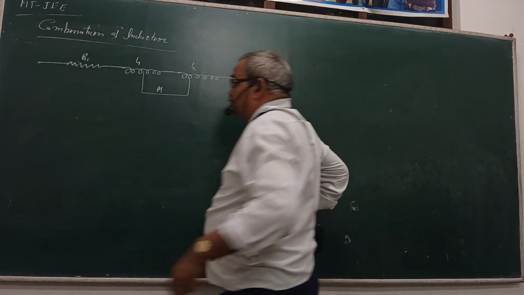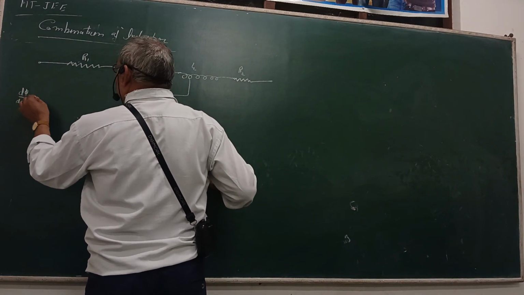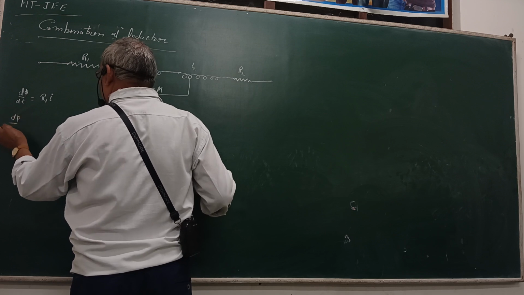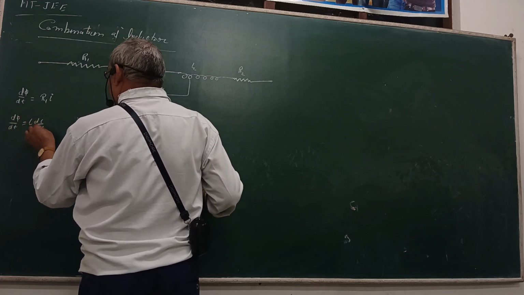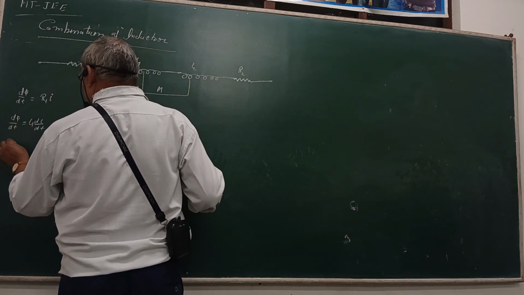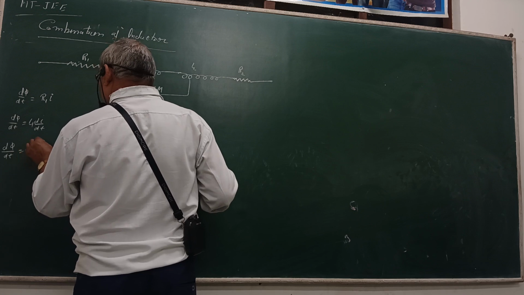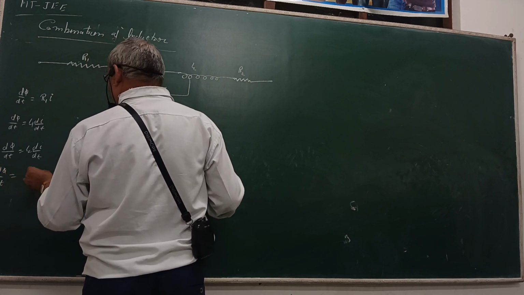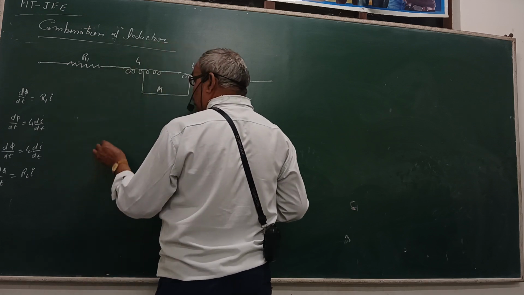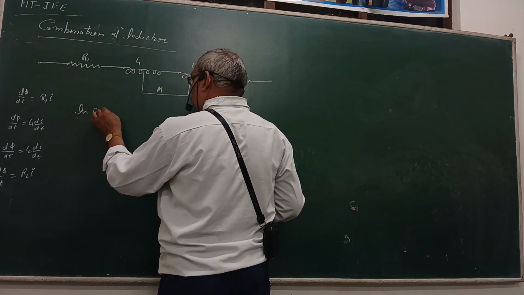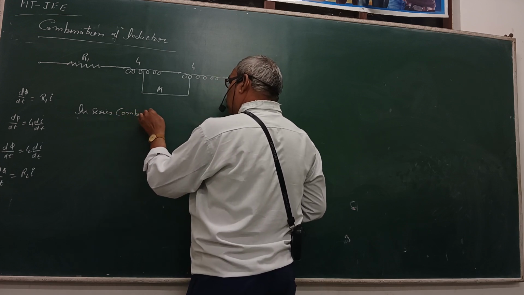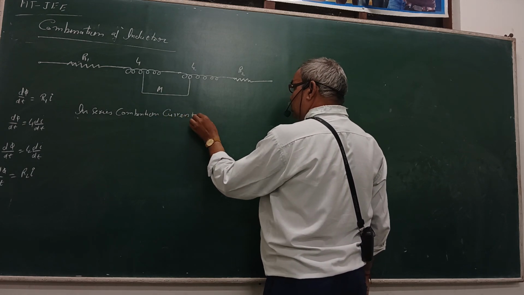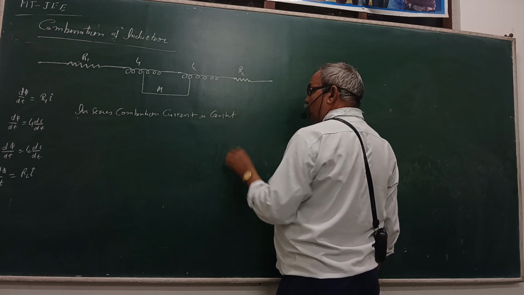The total potential given, d phi upon dt, is the value of R1 I plus the mutual induction. d phi upon dt is equal to L1 di upon dt, and the second is d phi upon dt equal to L2 di upon dt, and then R2 I. In a series combination, the current is constant.